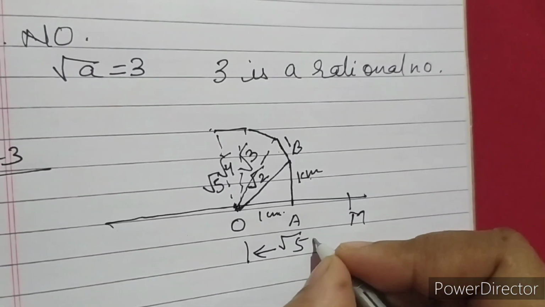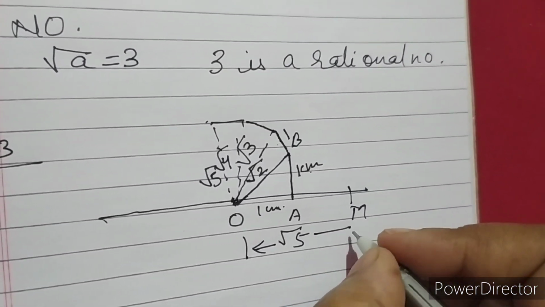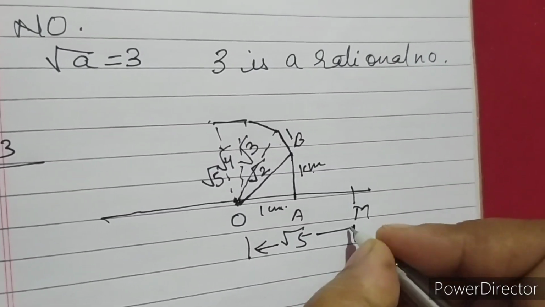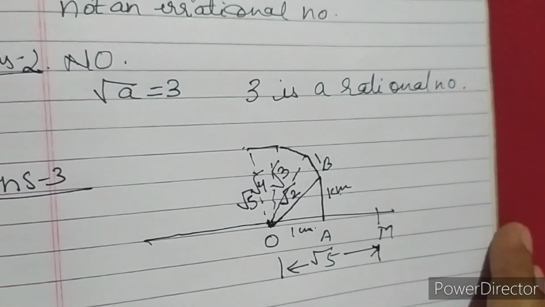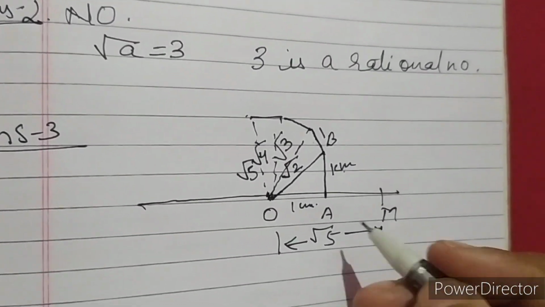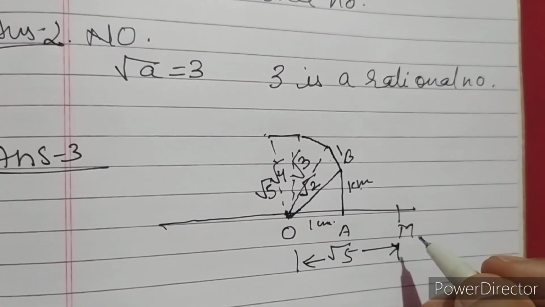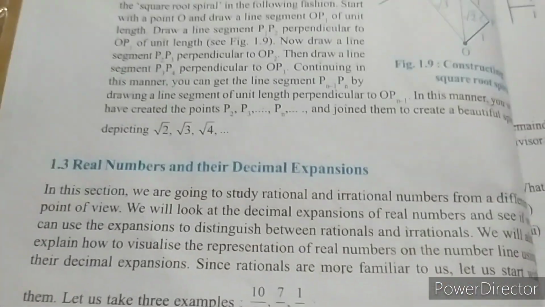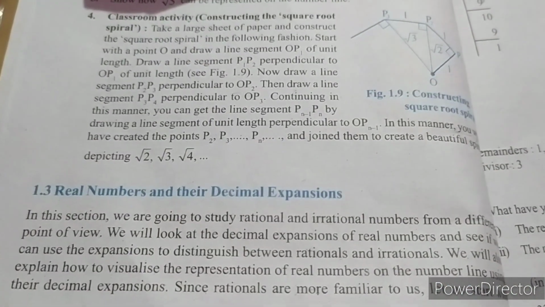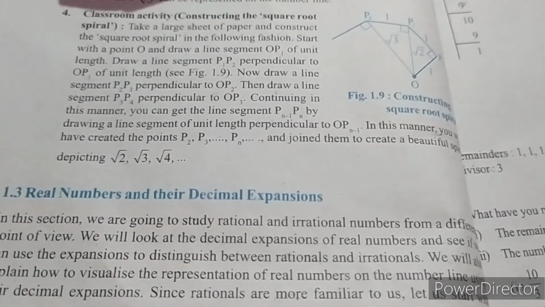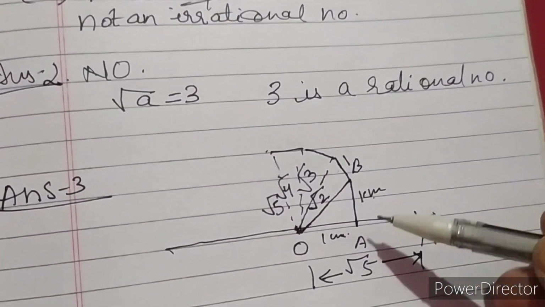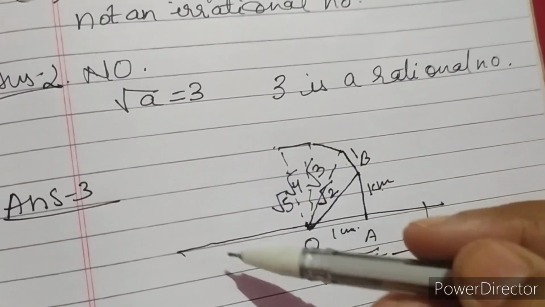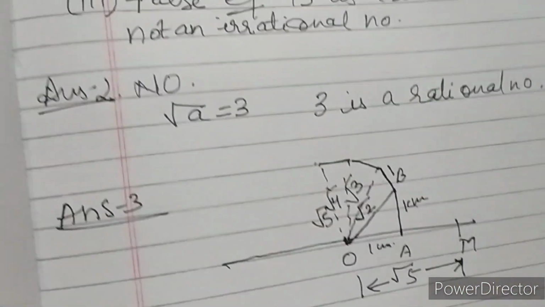Here you have to take your pencil, scale, and then a compass, and then you can easily draw this spiral to depict under root 5 on the number line. A similar question is given in question number 4, in which you have to construct a spiral. You have to keep on drawing in the same way which I have told you, and you will get a beautiful snail-like spiral in this question.